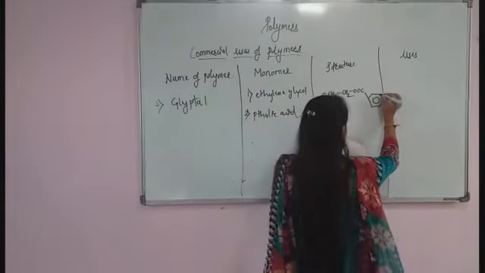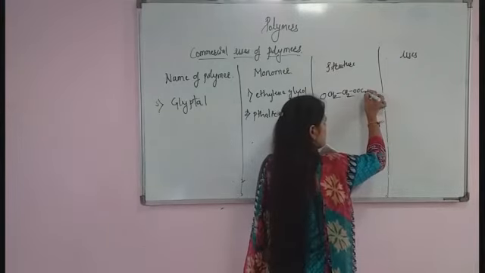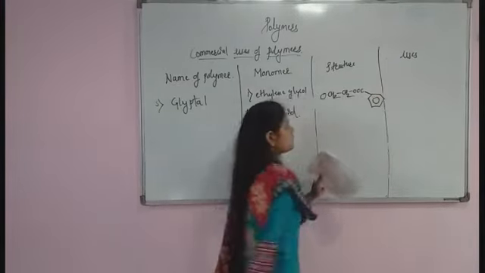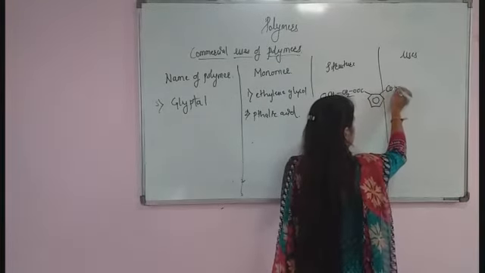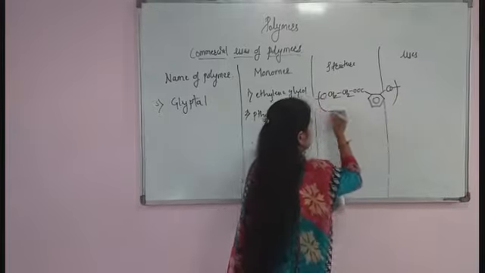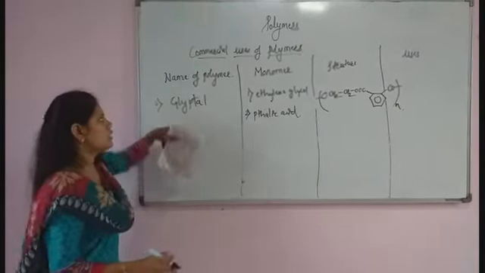Now it is also having CO. This is the structure of Glyptal.